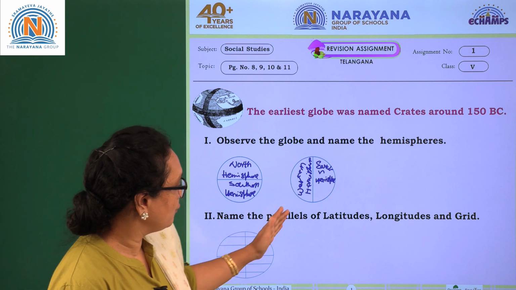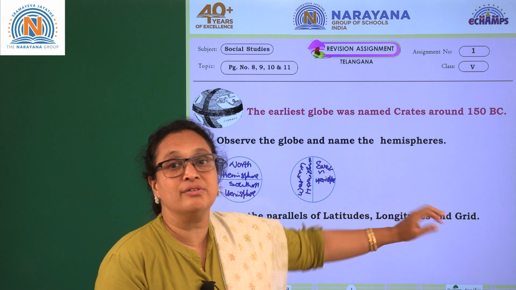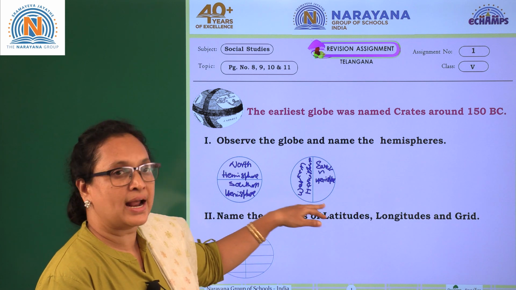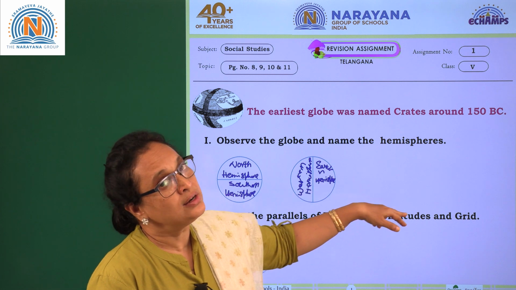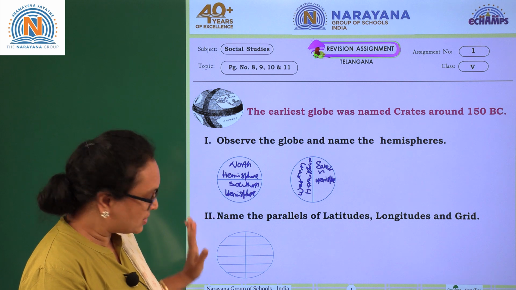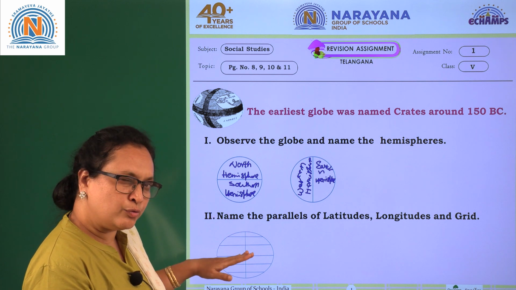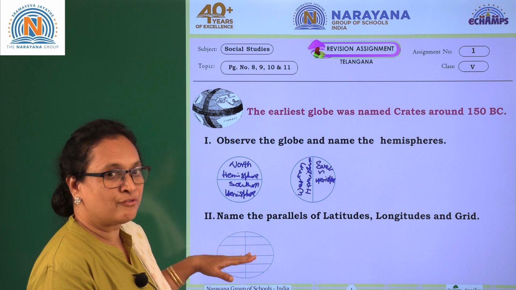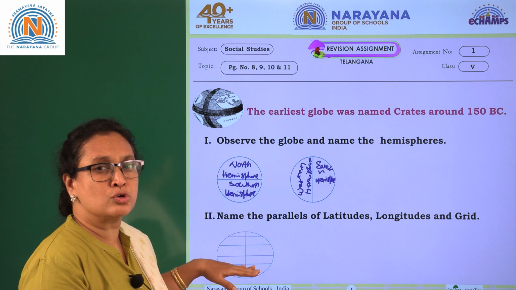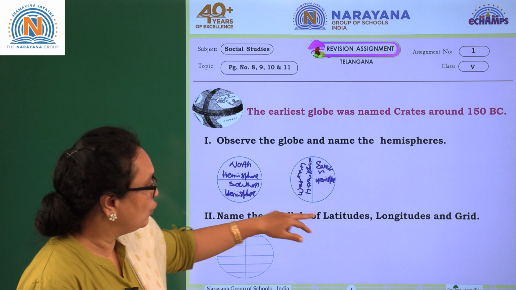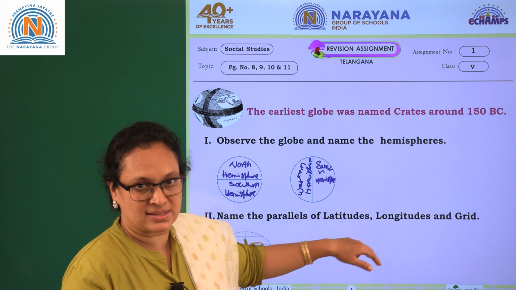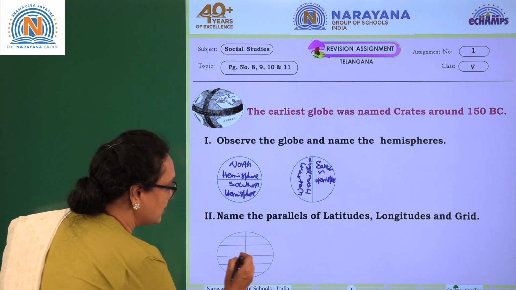Name the parallels of latitudes and longitudes and the grid. What they are asking is that you have to name the parallels of latitudes, longitudes and the grid here. So you have the image, with some pictures. We have 5 important latitudes. First we begin with the latitudes. Latitudes are also called parallels, and longitudes are also called what? Vertical lines. Okay, so let's begin with this.